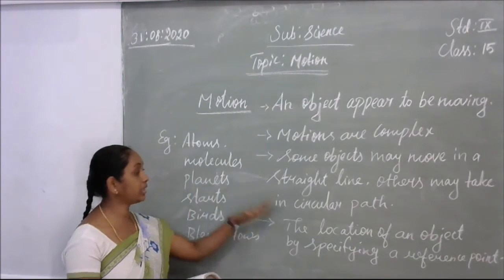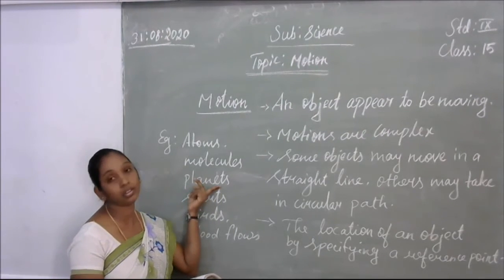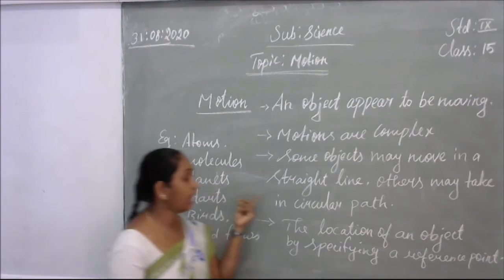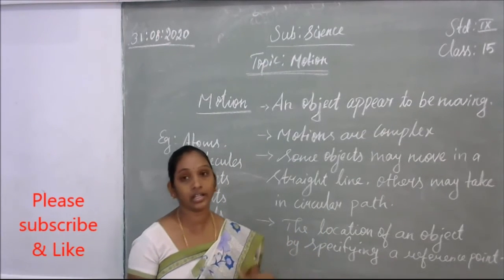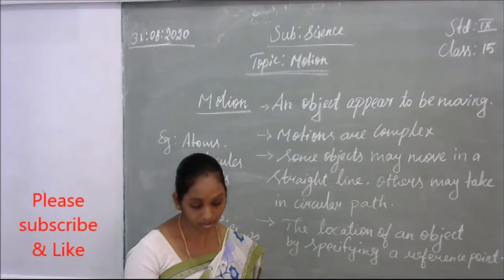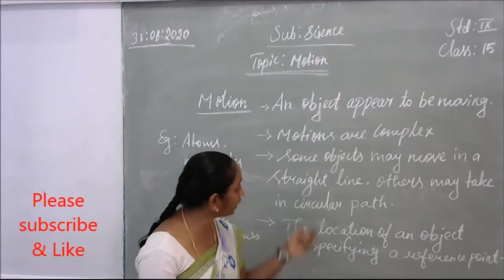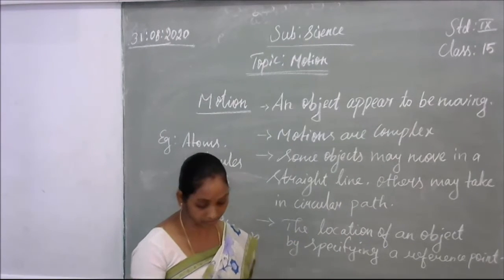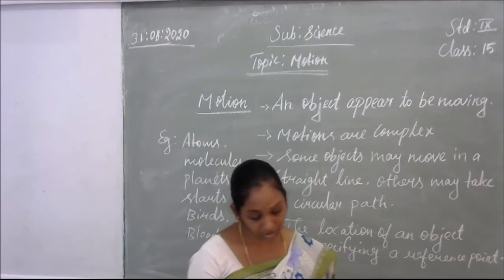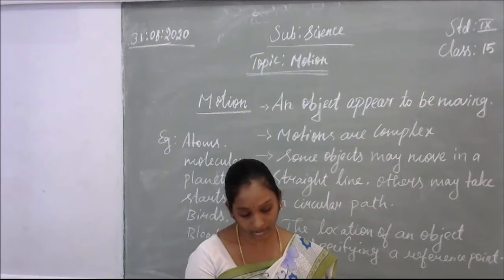The circular path means the planets around the sun, and you can also say cycle races or running races. That is circular path movement. So there are two different types of motion. One is straight line and another is circular path. There may be situations involving a combination of these.